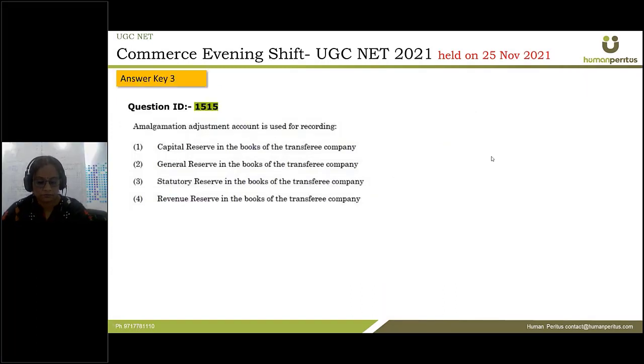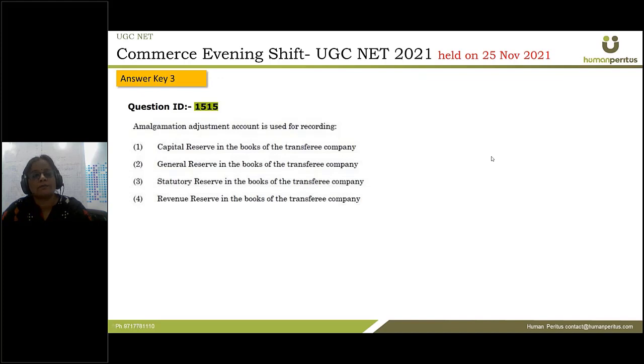Coming to this question, the question is saying amalgamation adjustment account is used for recording which of the following? If it is talking about amalgamation adjustment account, it will be prepared at the time of amalgamation of two companies.